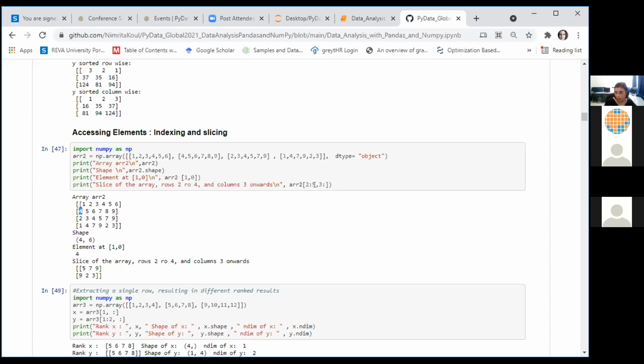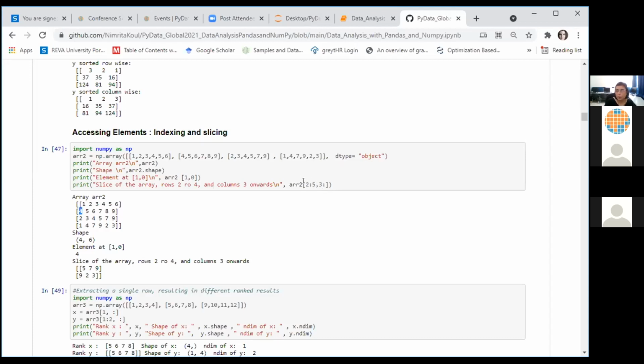When you specify a slice like this with a starting point and an ending point, the slicing operation takes effect. The starting point is inclusive, whereas the ending point is not included in the slice that is returned to us. So we will have rows 2, 3, and 4 extracted for us in this case. Along with that, we will have the values from columns 3, 4, 5, and 6. Since there is no ending point specified here for column numbers, all the columns till the last column will be extracted for us.